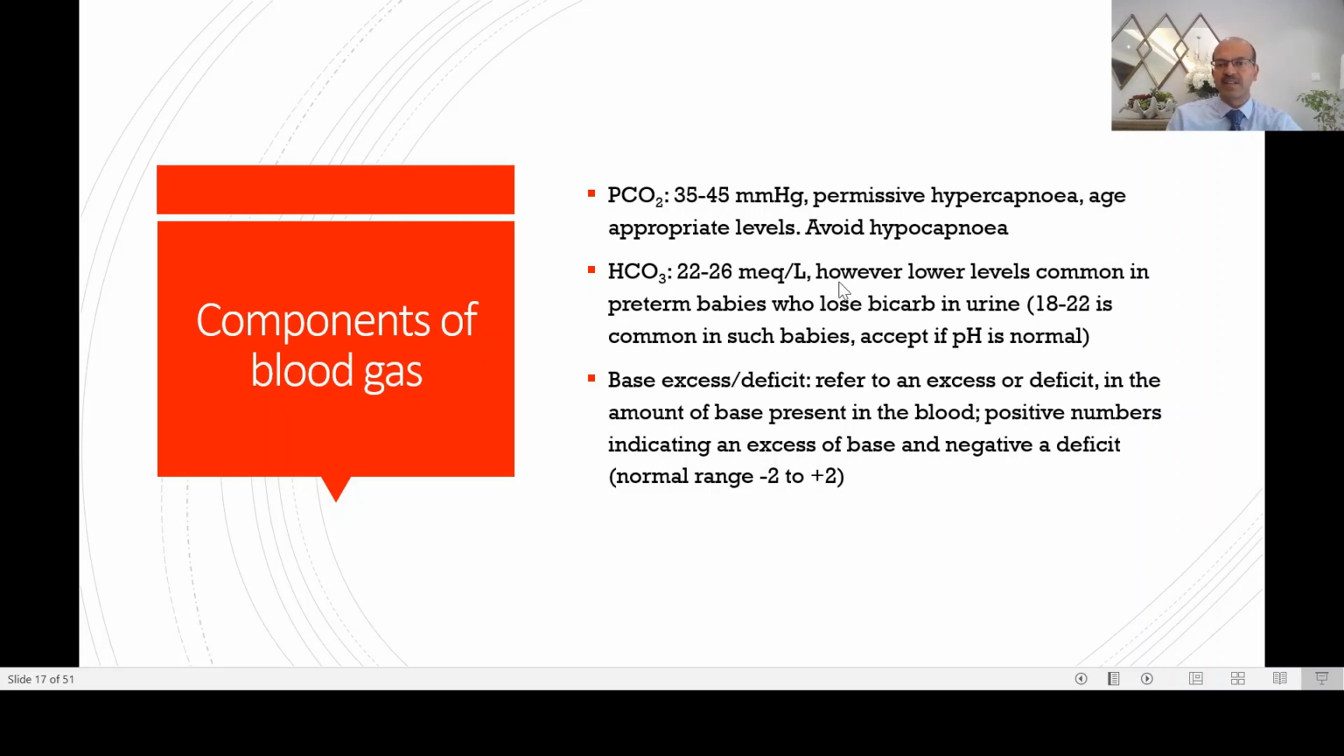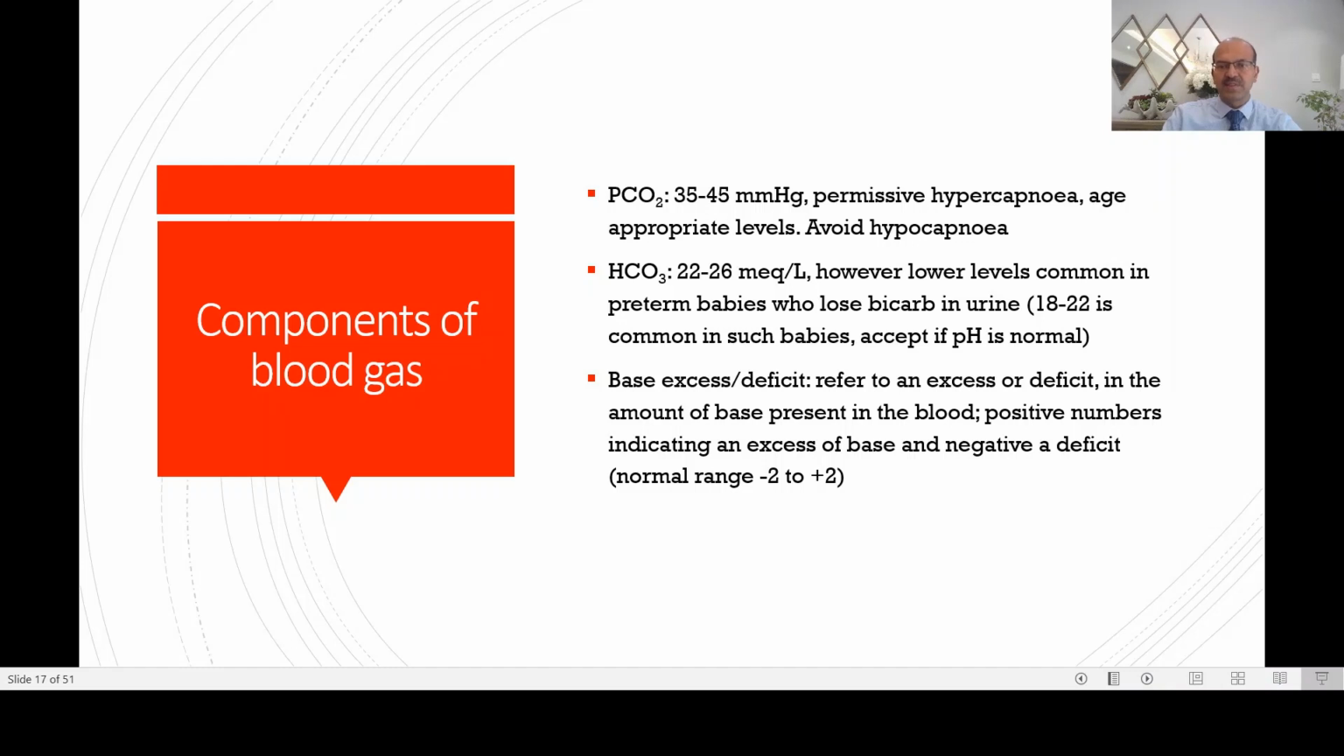Bicarbonate 22 to 26 milliequivalents per liter. However, lower levels are normal in preterm babies who lose bicarbonate in the urine. So 18 to 22 is acceptable, and if the pH is normal, you don't need to correct it. In an extreme preterm baby where the acid-base balance is difficult, we add acetate to the TPN, which helps to maintain it in the reasonable range.